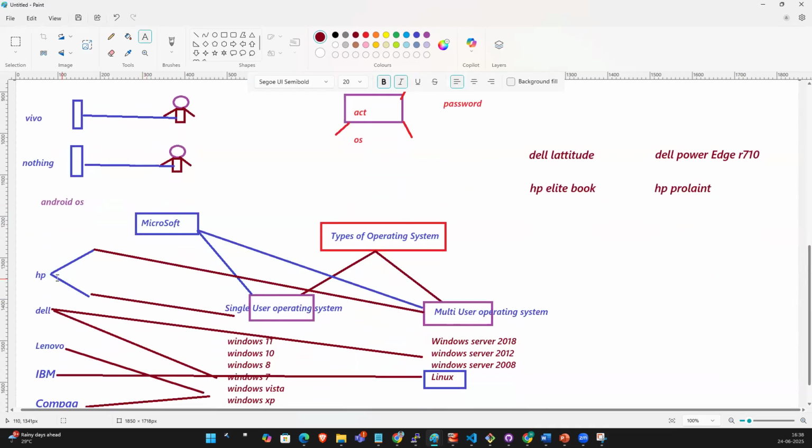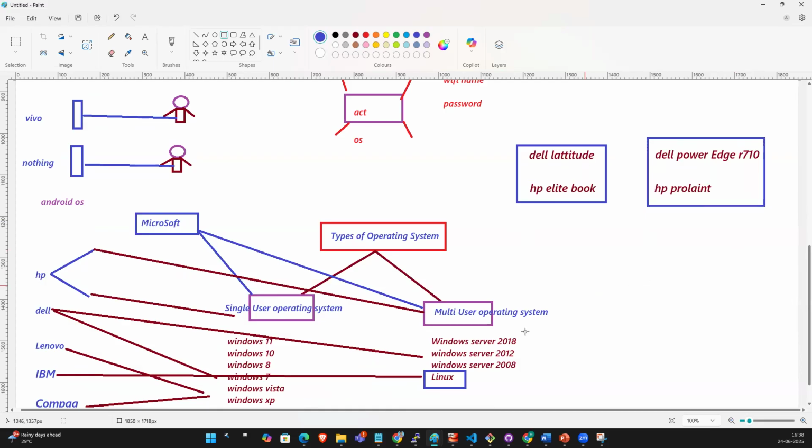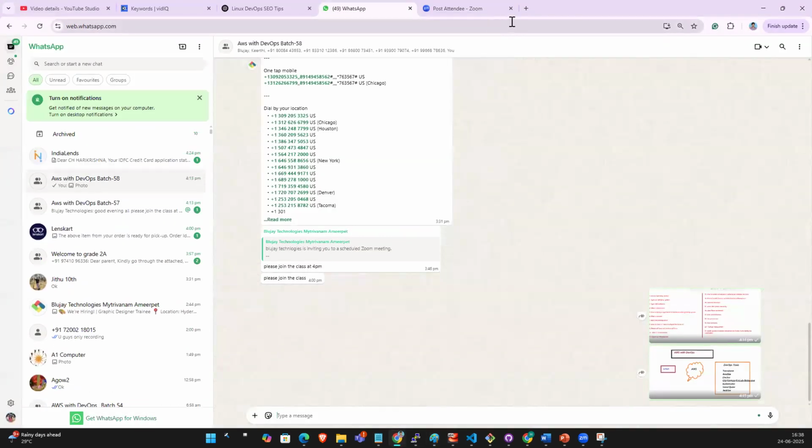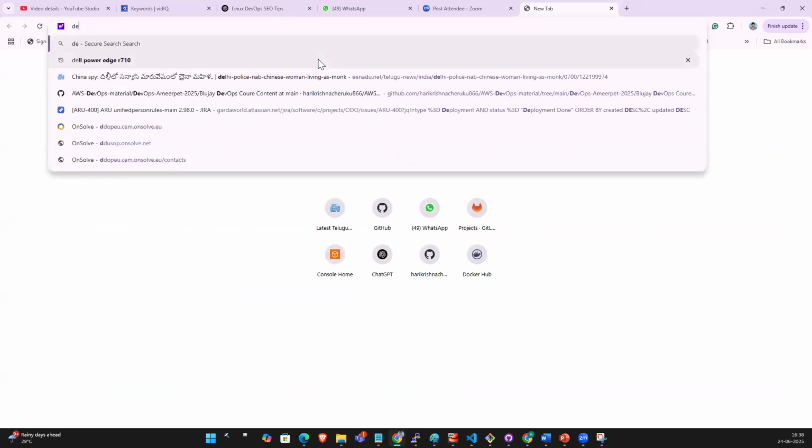So two companies, Dell and HP, created two types of hardware: one for single user operating system, another for multi-user operating system. IBM supports only multi-user operating system, that is IBM Blade servers. Guys, understood?